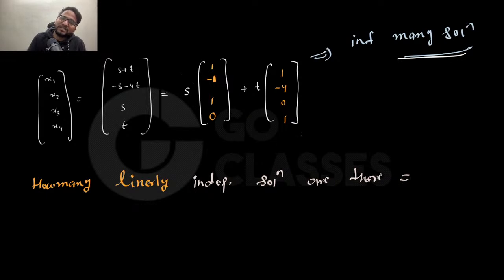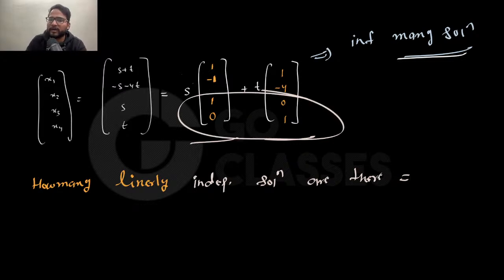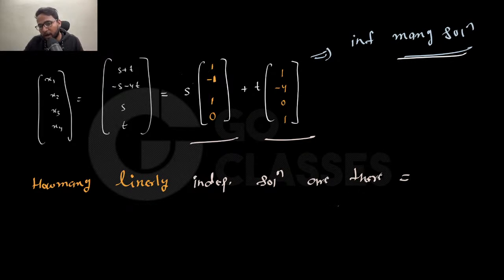See, every solution is just a linear combination of these two. And since these two are linearly independent, just by looking at these two entries, I can say these two are linearly independent. So how many linearly independent solutions are there? I will say just two. How many total solutions? Infinitely many solutions.